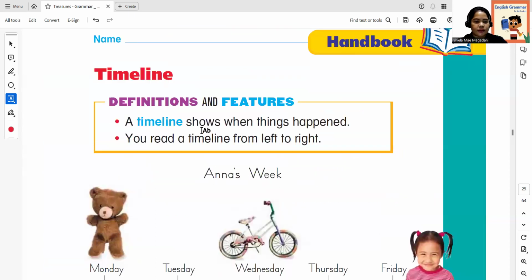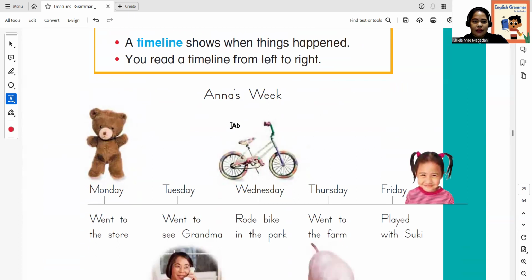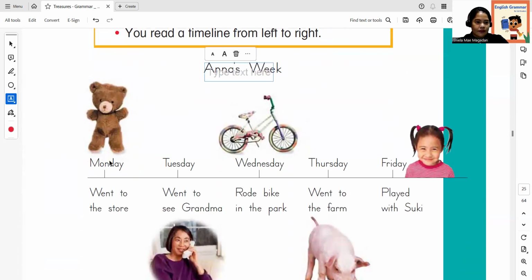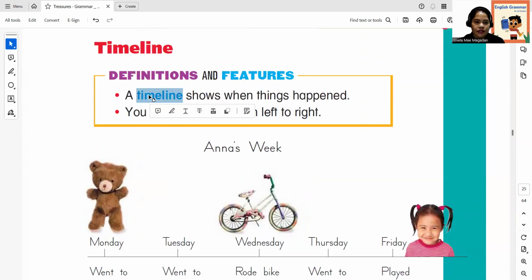Okay, next. Timeline definitions and feature. A timeline shows when things happened. You read a timeline from left to right. This is Anna's week. So Anna's week is on Monday, she went to the store. On Tuesday, she went to see grandma. On Wednesday, she rode a bike in the park. On Thursday, she went to the farm, and on Friday, she played with Suki. So that's the timeline of Anna.